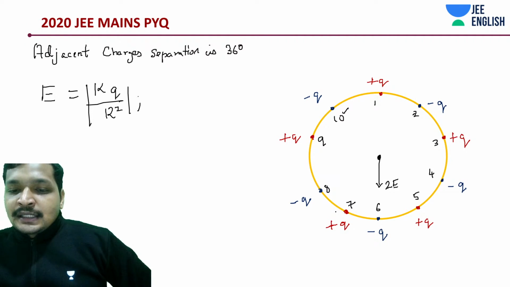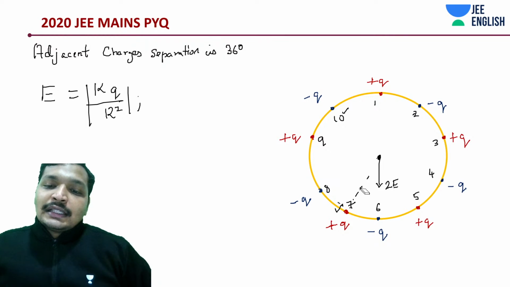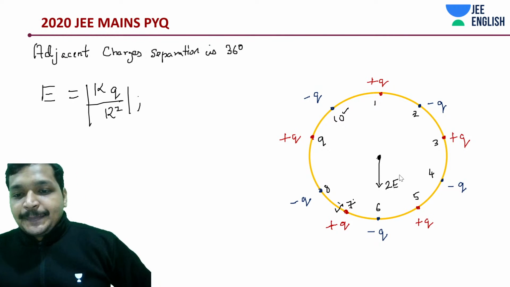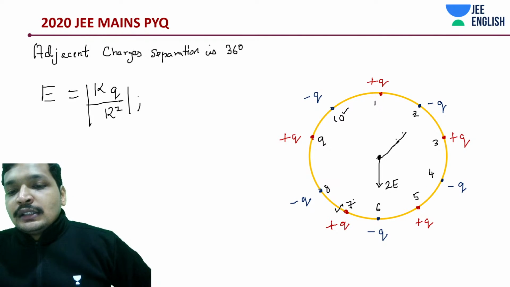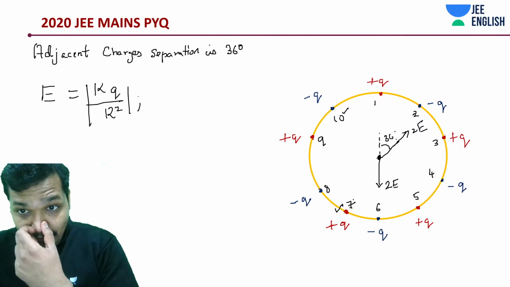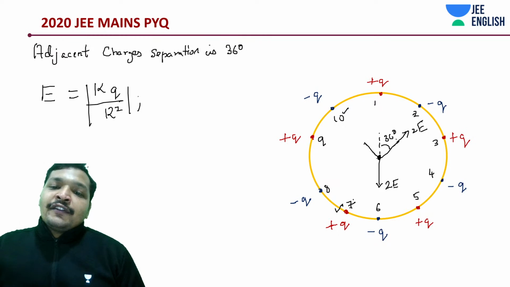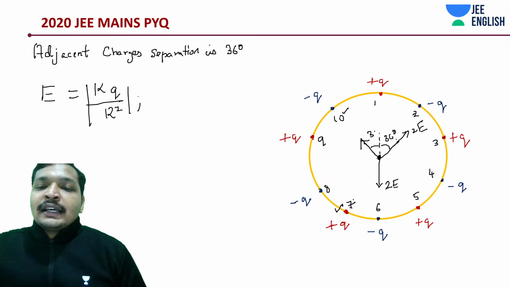See, this plus Q is at 36 degrees from this point, and similarly the minus Q, number 2, is also at 36 degrees. Okay. That means this is going to be what? Your 36 degrees, towards the negative charge. Similarly, due to 5 and 10, there would be a 36 degree.